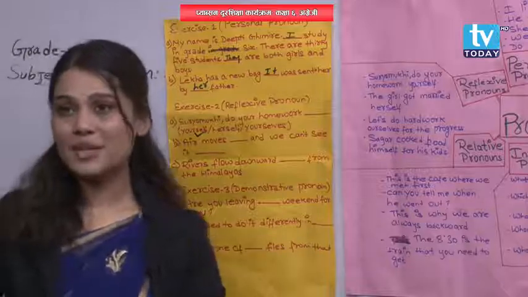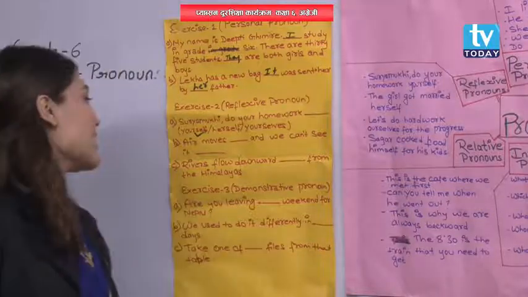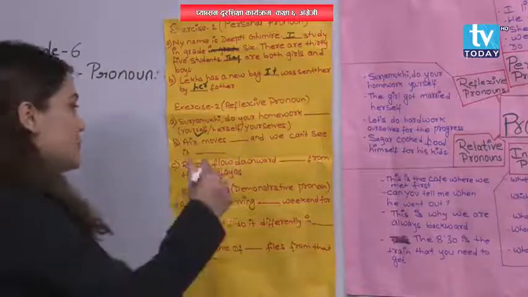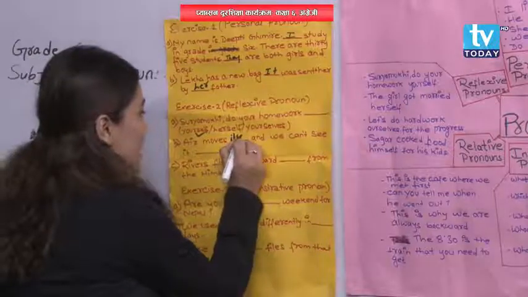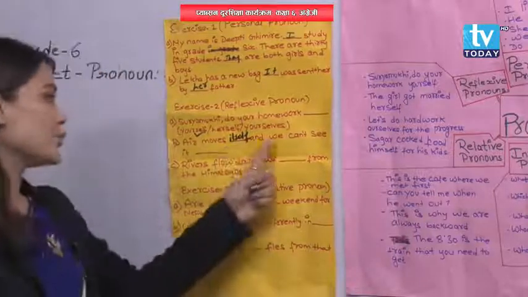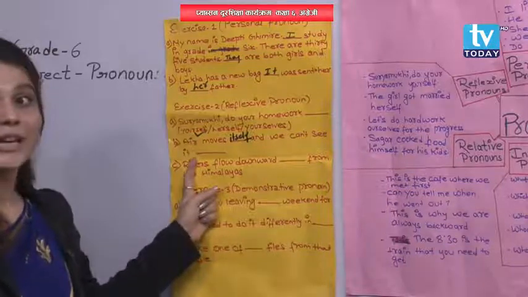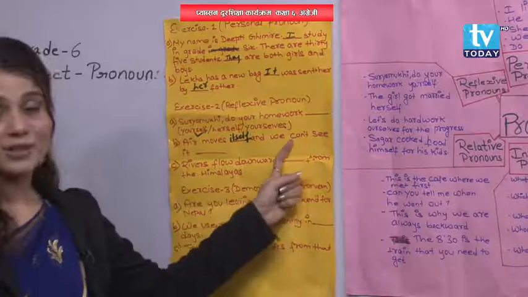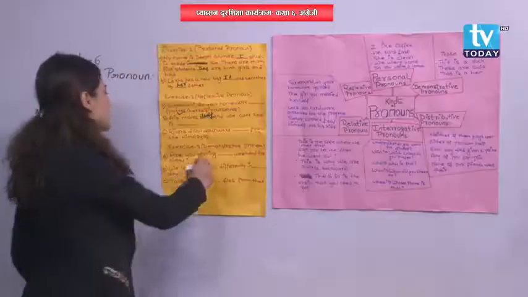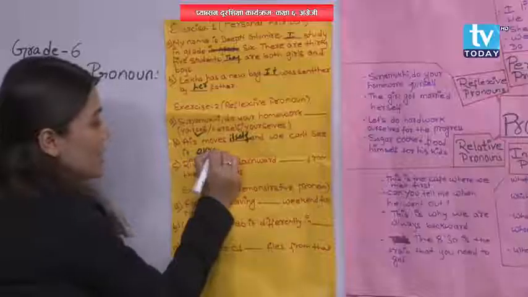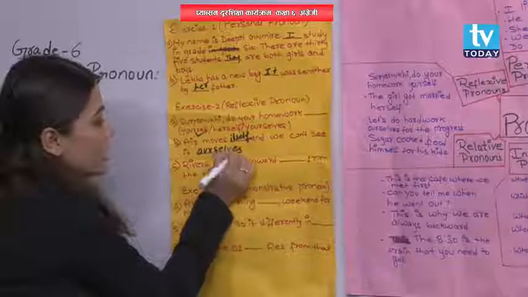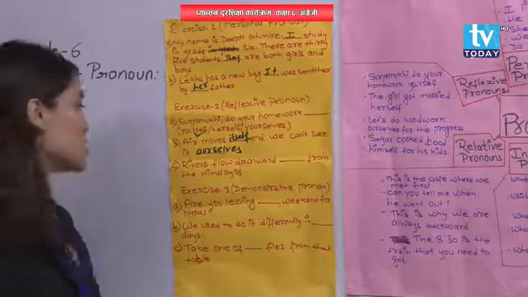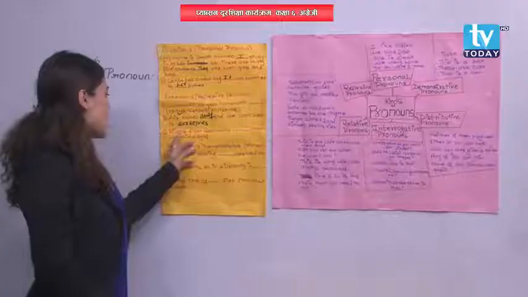Can anyone tell me? Air moves itself. Air moves itself and we can't see it. We, that means plural. So we need to write ourselves. O-U-R-S-E-L-V-E-S. Ourselves.